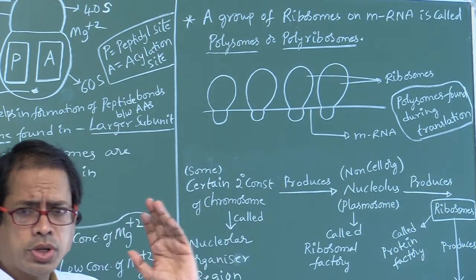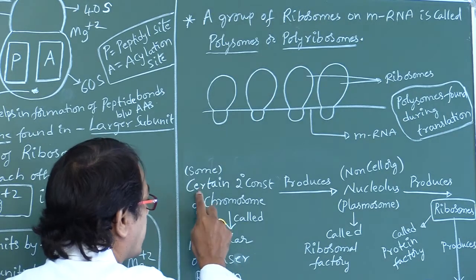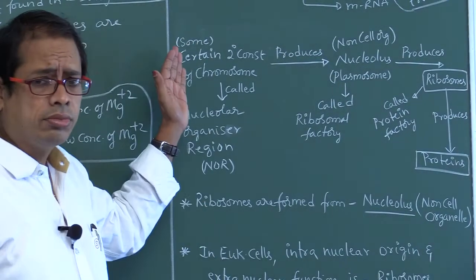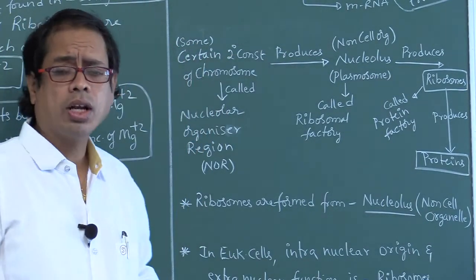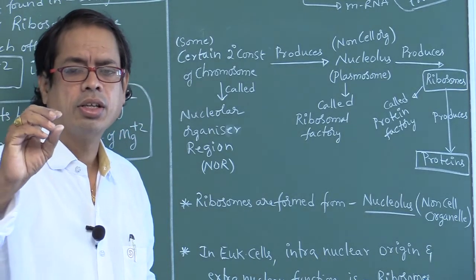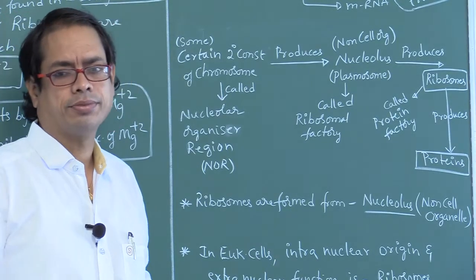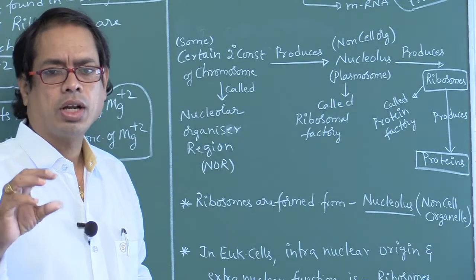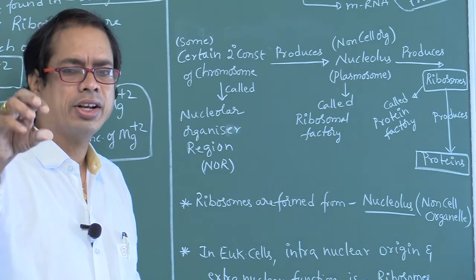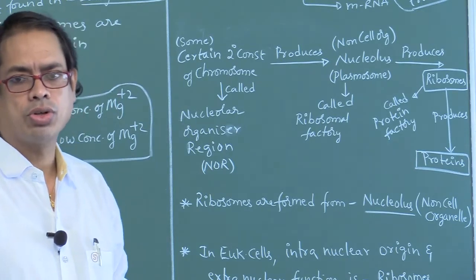From where are these ribosomes formed? Certain secondary constructions of chromosome. Certain means some. What are the parts of chromosome? Centromere, also called primary construction. Second part, secondary construction. Next one, telomeres. So the parts are centromere, that is primary construction, secondary construction, telomere and satellite. These are the parts of chromosome.